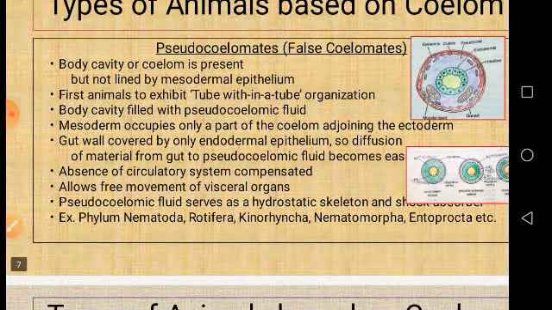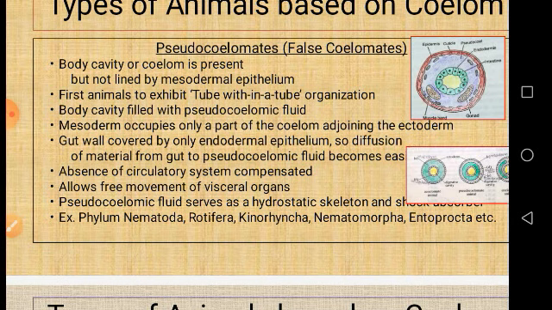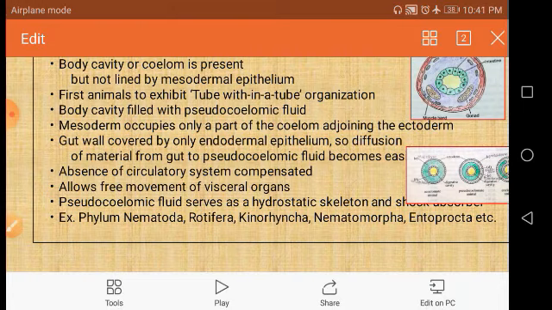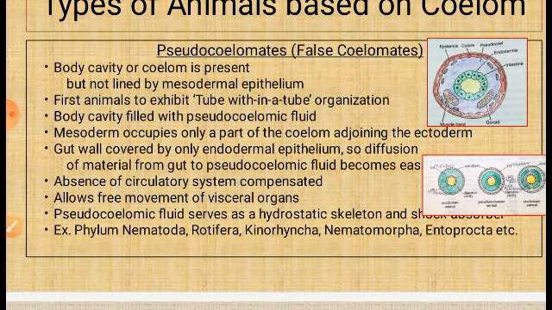So what are the advantages and disadvantages? There are not many disadvantages. Though it is called pseudocoelom, the pseudocoelom performs all the activities of the true coelom. How? The mesoderm occupies only a part of the coelom adjoining the ectoderm, as we have just seen, and the gut wall is covered by only endodermal epithelium, so diffusion of material from gut to pseudocoelomic fluid becomes easy.